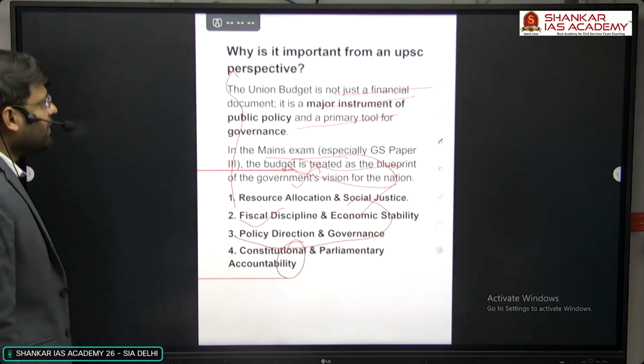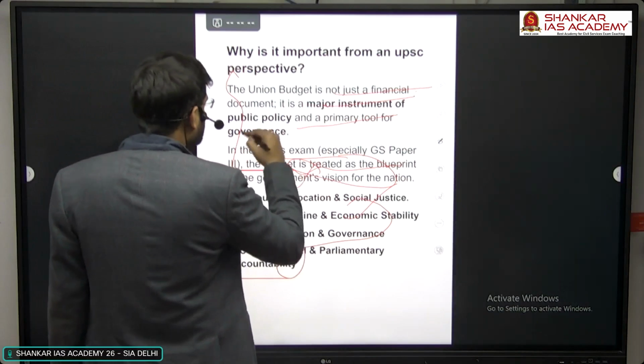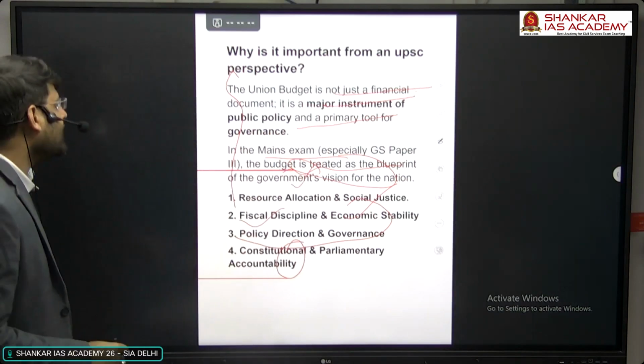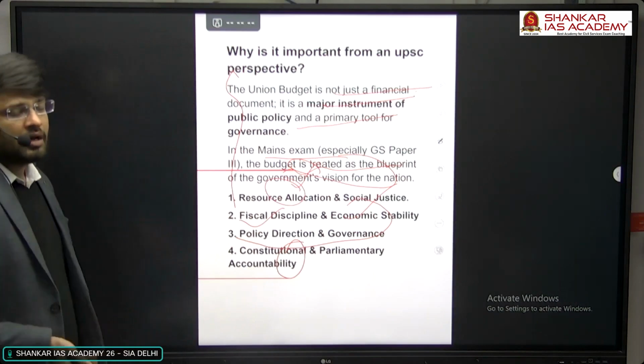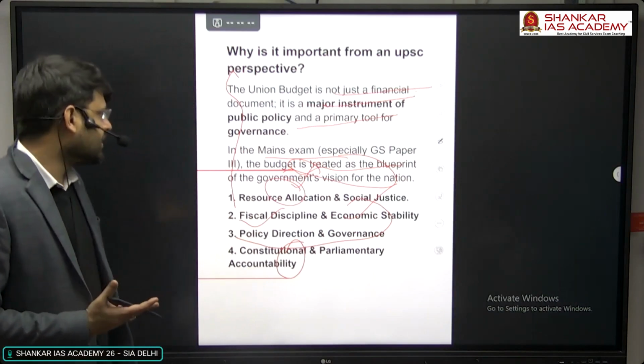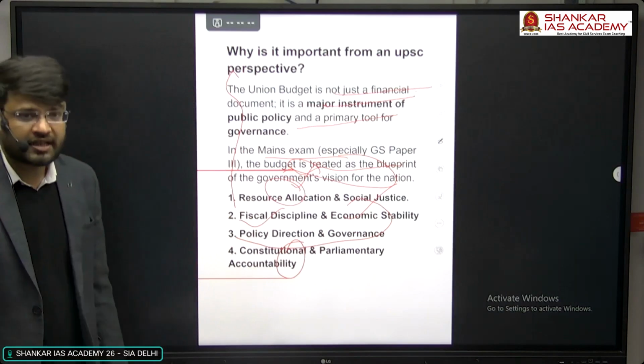So if someone asks why the budget is important, it is a major instrument for public policy and a primary tool for governance, because only in it do we get to know where resources are being allocated, how sensitive the government is towards social justice, and what the fiscal discipline, economic stability, policy directions and governance would be.